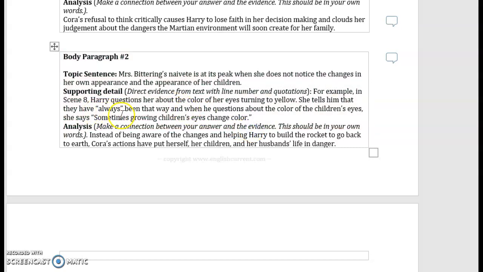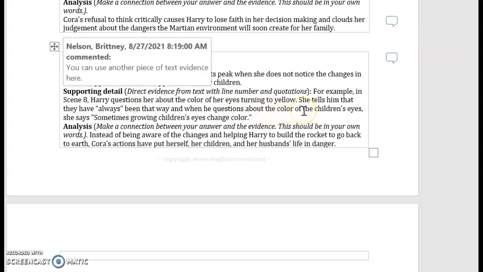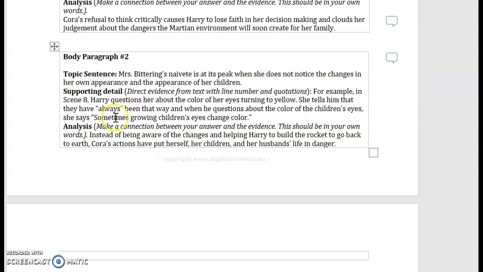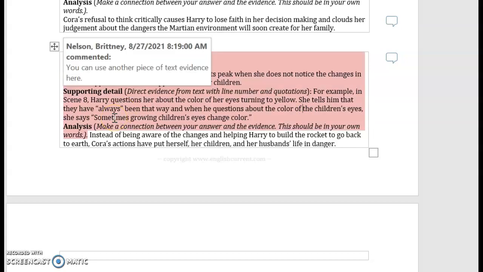Again, I have quotes around everything she says, okay? So if I am using her words, they need to be in quotes. If I'm using my own words, they don't have to be in quotes. So where I said Harry questions her about the color of her eyes turning to yellow, he didn't say that. So I cannot have that in quotes. But she said "always." So I have to put that in quotes.